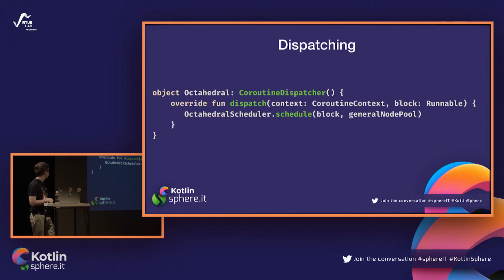We are creating an object called Octahedral because we are trying to run on the octahedral hypercluster, and our implementation of dispatch is really simple. We are just taking its scheduler and scheduling on some general node pool this block of code that is passed to us as a runnable. It may be strange, but it just works.